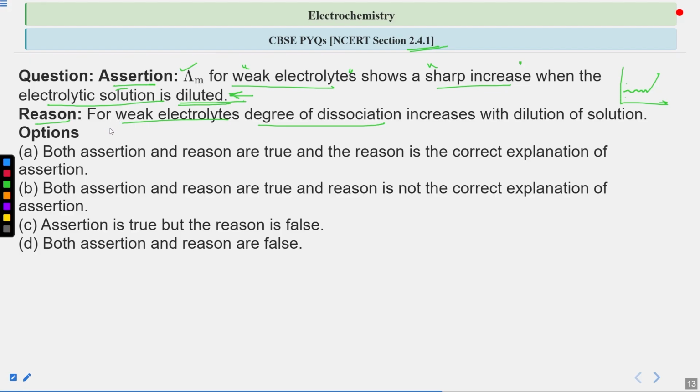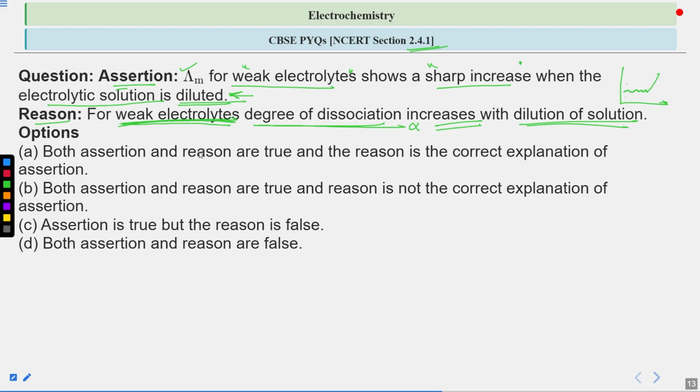Now the reason statement is that for weak electrolytes, the degree of dissociation is alpha. We have studied that the degree of dissociation is basically the capability of a salt to dissociate into ions. So that is alpha, the degree of dissociation. It is saying that for weak electrolytes, the degree of dissociation increases with the dilution of the solution. When you dilute the solution, alpha will increase in case of weak electrolytes.